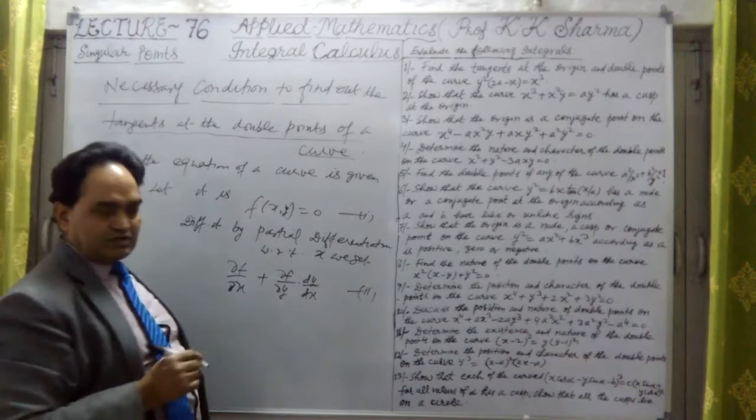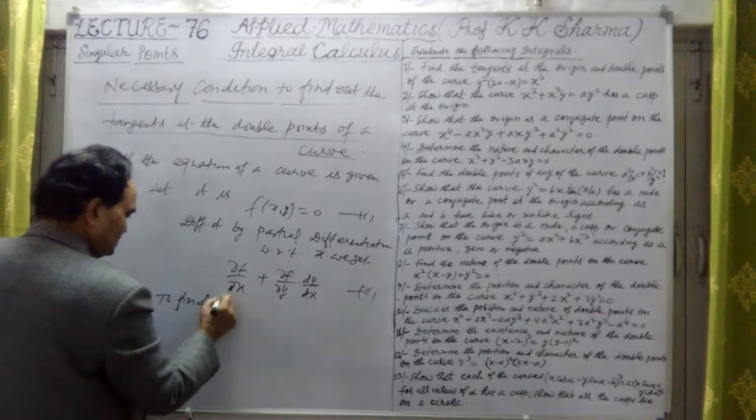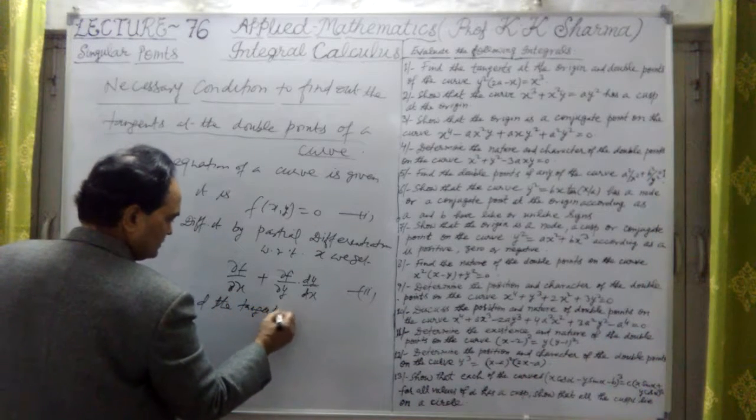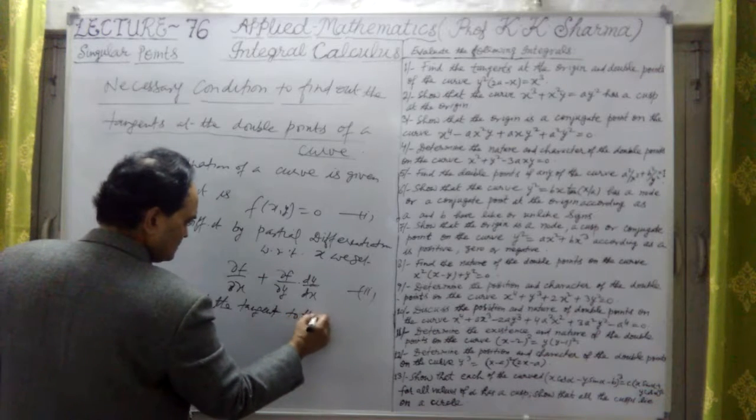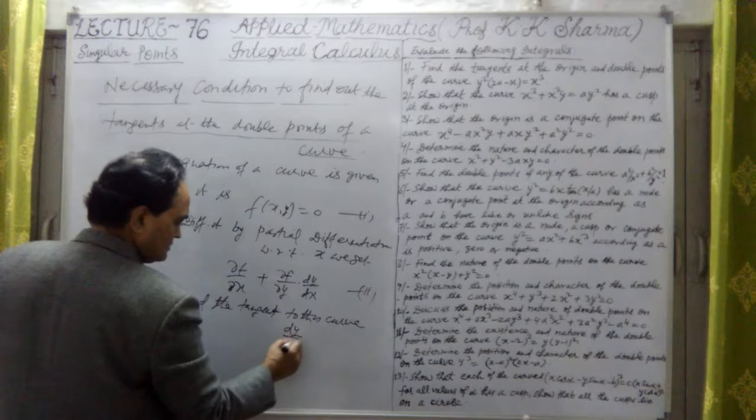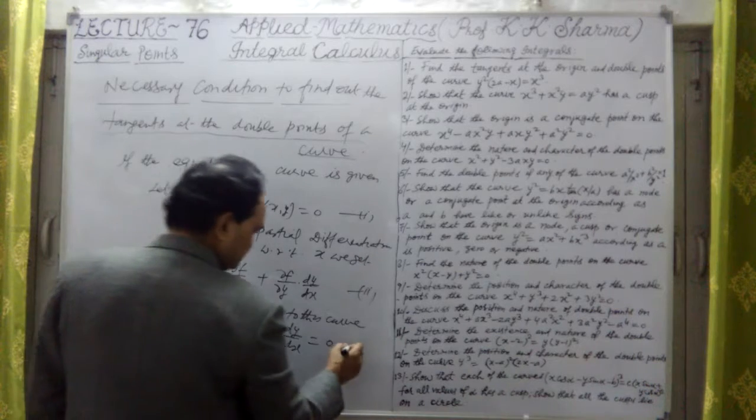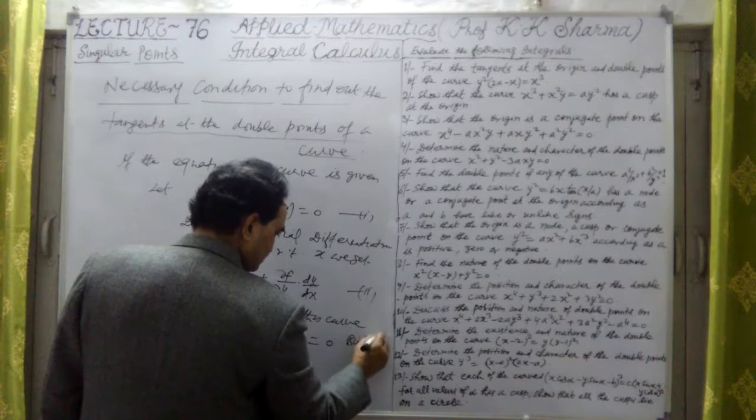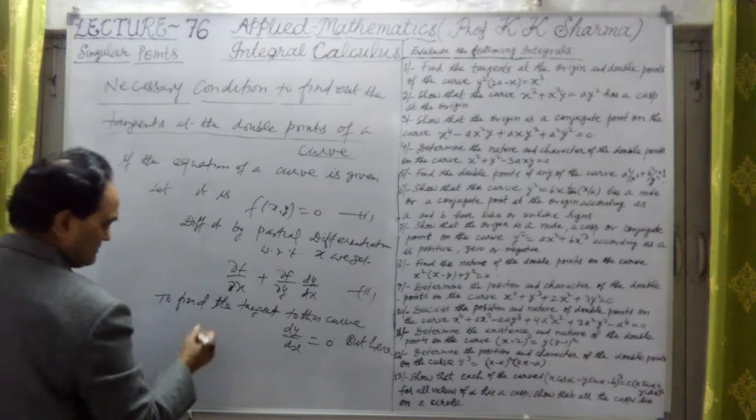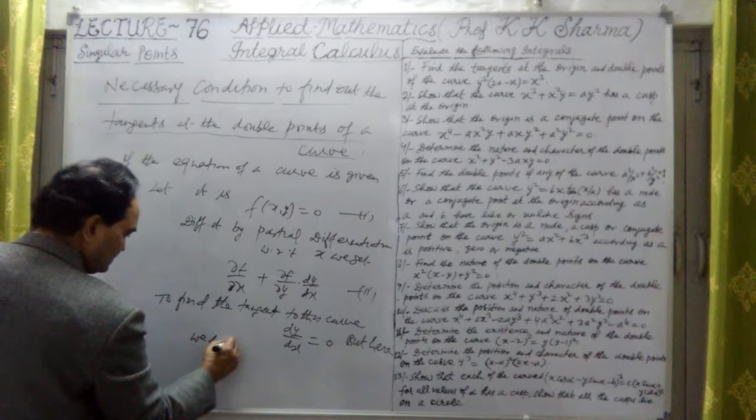To find the tangent to this curve, dy by dx equal to 0. We have to substitute. But here we have to find two tangents.